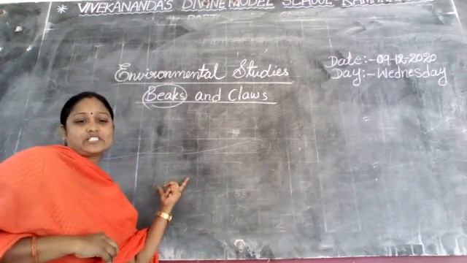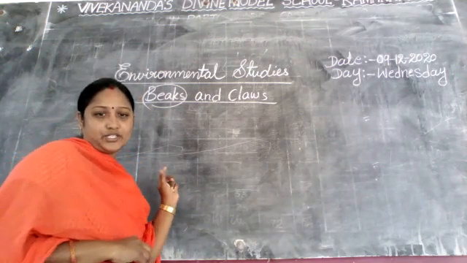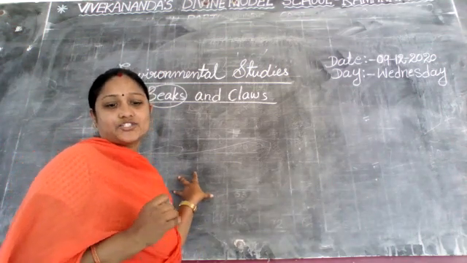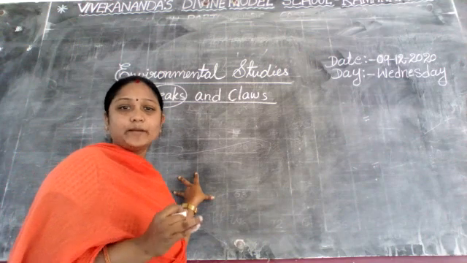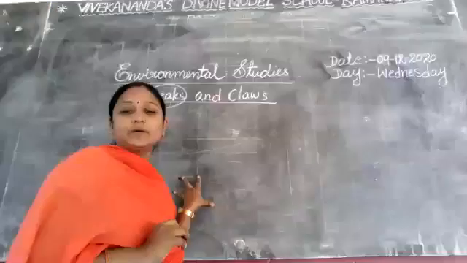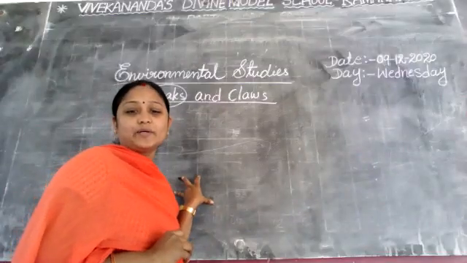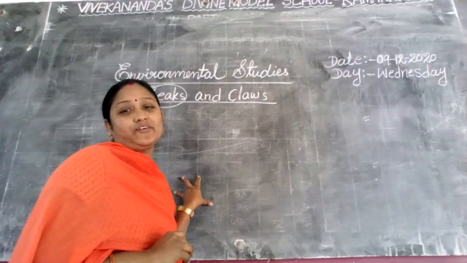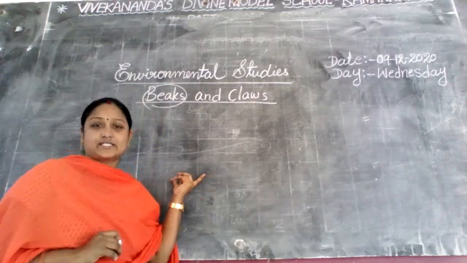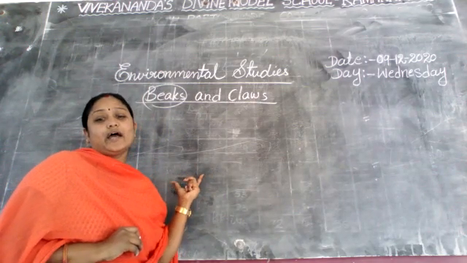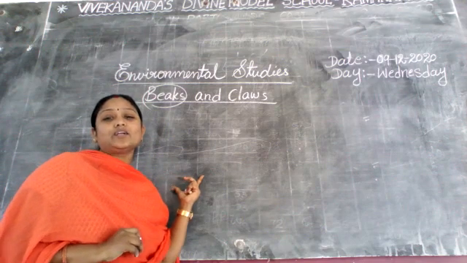The first one is a cracker beak, then shredder beak, spoon shaped beak, straw shaped beak, spear shaped beak, chisel shaped beak, tweezer beak, and Swiss Army knife beak. These are all completed already. In the previous class I taught about beaks and explained the types of beaks. Okay. And next one, toes and claws.